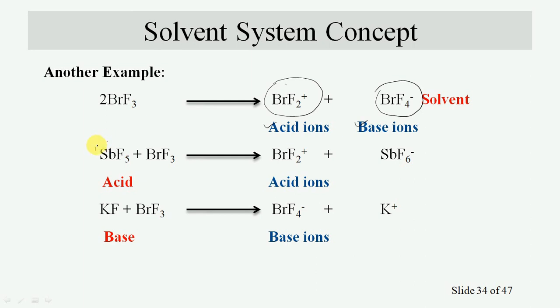Suppose we have taken antimony pentafluoride in boron trifluoride as a solvent, then this species can furnish this acid ion, which is the characteristic of acids. Similarly, if we take potassium fluoride in boron trifluoride, it can furnish this base ion, which is the characteristic of the base in the case of boron trifluoride as the solvent.